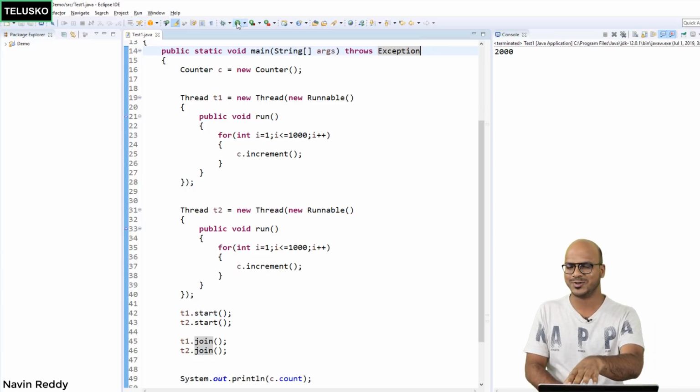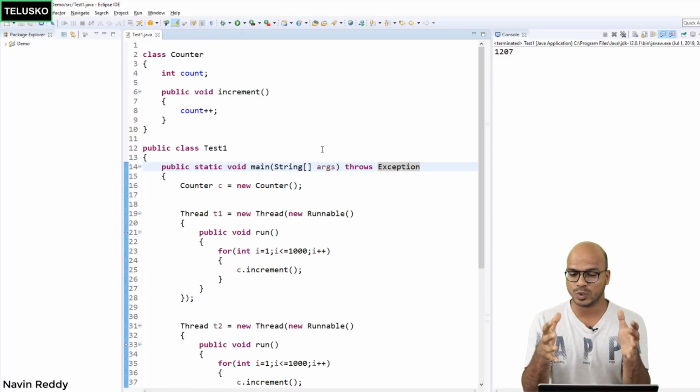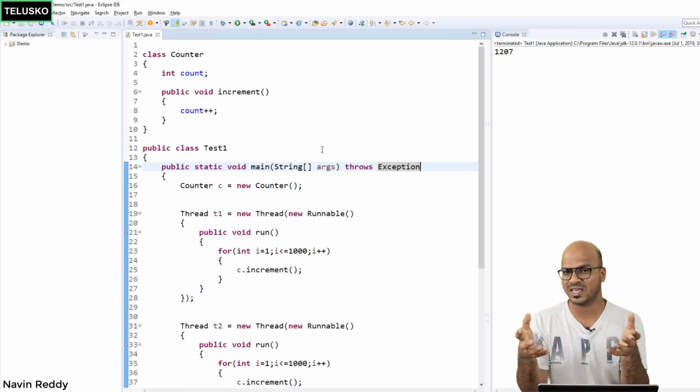Yeah, once you got 2000, but there's no guarantee that you will get this value again and again. The moment I run this code more times, you can see we got different output. What is happening here? This is what we want, right? We want to achieve thread safety. What is thread safety basically?